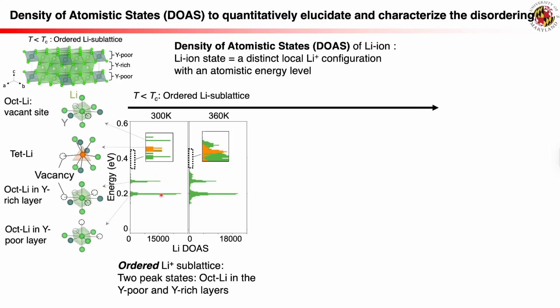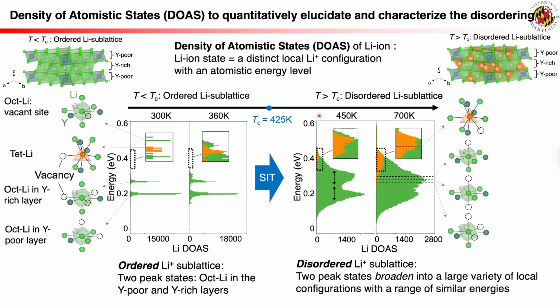For the ordered lithium-ion sublattice at low temperatures before the transition, the lithium DOAS shows two peak states, corresponding to the two octahedral sites in the yttrium-poor and yttrium-rich layers respectively. After the super-ionic transition at temperature beyond Tc, the lithium DOAS shows that these two peak states broaden into a large variety of local configurations, or lithium-ion states, with a range of small energy differences.